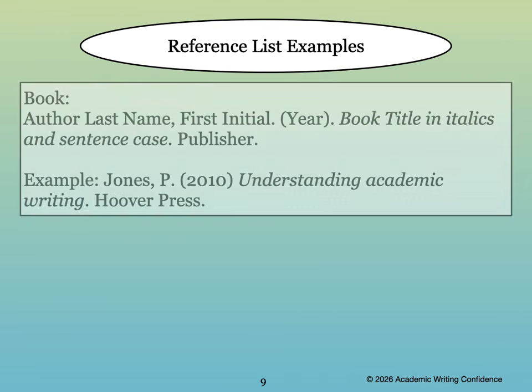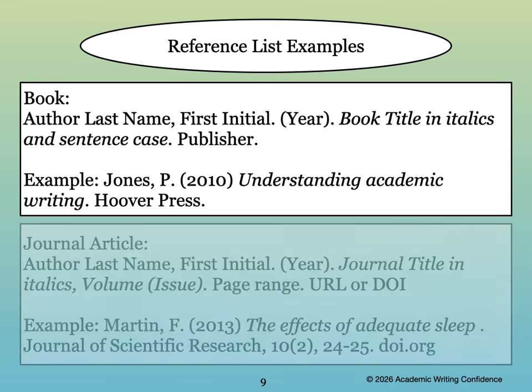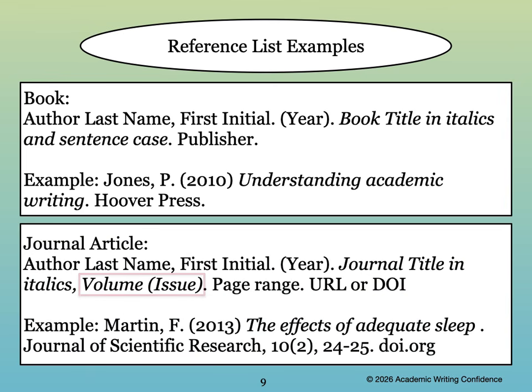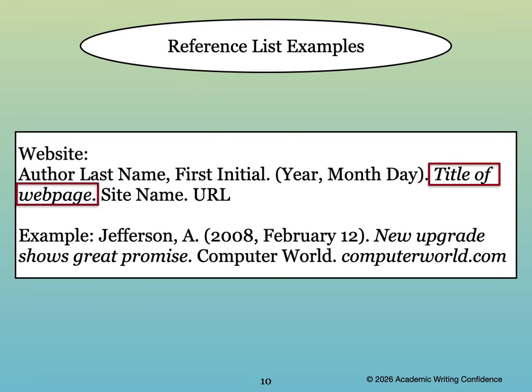Here are a few examples of what the reference list can look like, depending on what type of source you're using. This is an example for a book. If you're using a journal article, then you will need to include the volume and issue, as well as the pages where the information can be found. You also need to include the URL or DOI, the Digital Object Identifier. For a website article, you will need to include the title of the web page, the site name, and the URL.